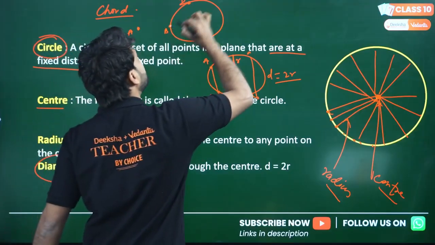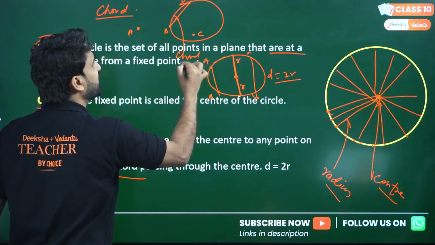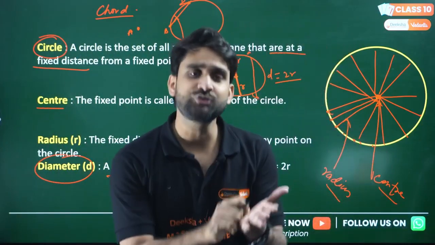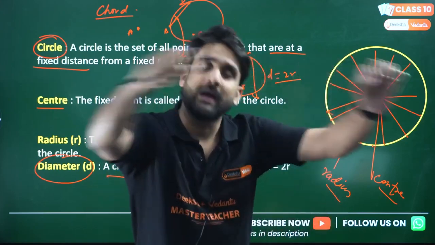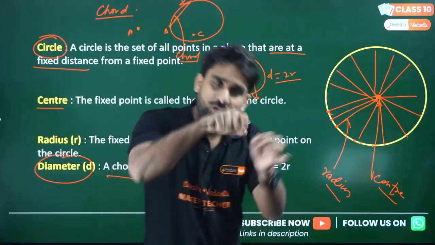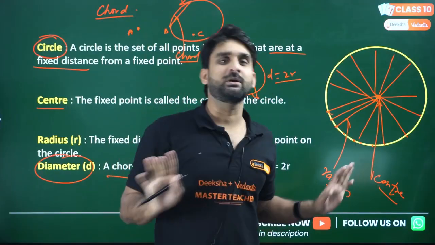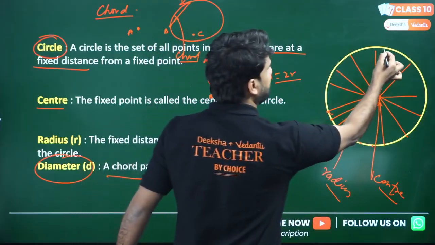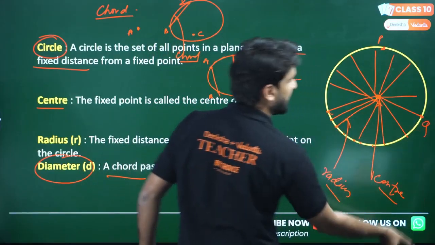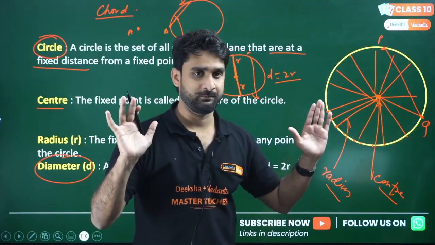And if I join these 2 points, this line is called a chord. So what is it called, my dear lovely kids? The line joining 2 points on the boundary of the circle. If one point P is on the circle and another point Q is on the circle, and I join P and Q, the line PQ is called a chord.